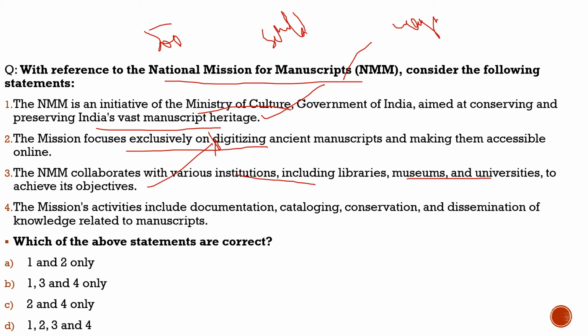Also here you could apply the technique: once we found that statement 2 is incorrect, because it was a very extreme statement, "exclusively on digitalization", we could have marked option A incorrect, option C incorrect, and option D incorrect. So these are a few techniques which we learn by solving these questions. These questions are not just about getting the knowledge, even though they are from current affairs itself, but here you also learn the different techniques by which we can solve these questions.